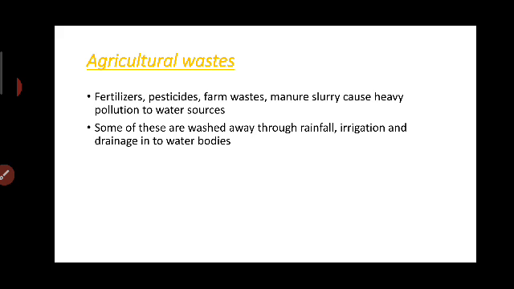To avoid using heavy quantities of fertilizers, pesticides, and farm wastes, they should be maintained properly. But our rulers do not take steps to make the farmers aware. So that is why agricultural activity wastes cause water pollution.